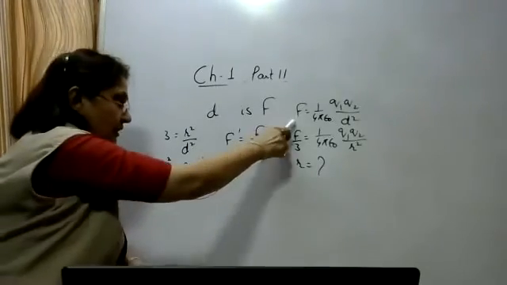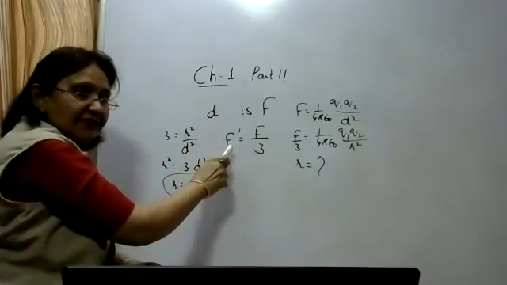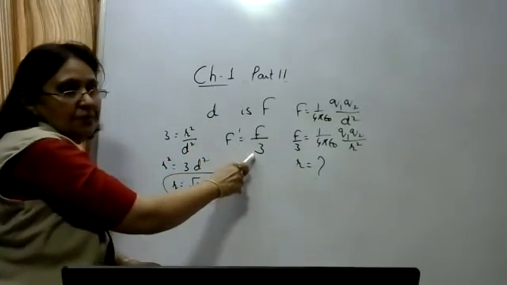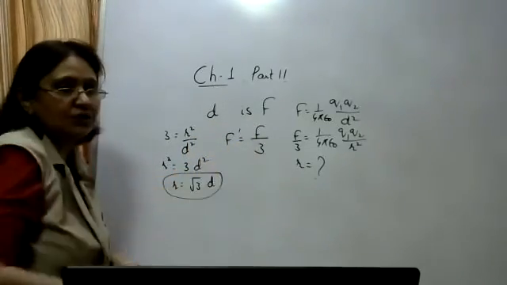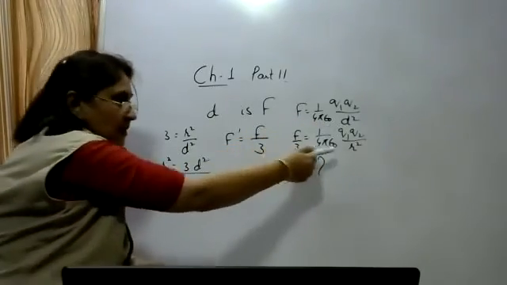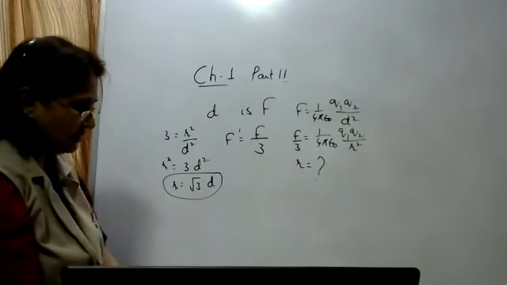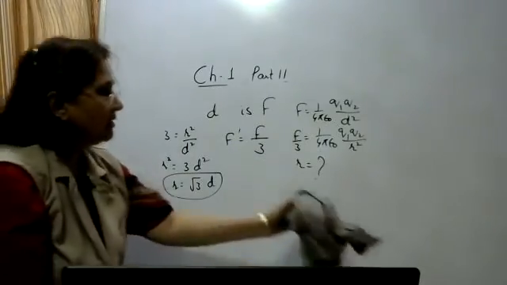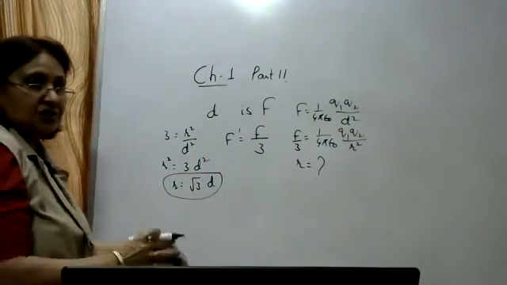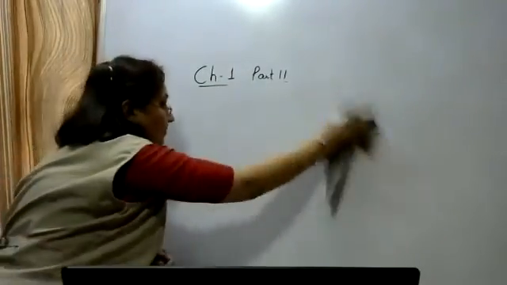So in the question it is given that when they are placed at d distance, the force is F. At what distance they should be placed in the same medium so that the force is F by 3? This R has to be determined. Divide the two equations and you will get this R. Okay, one more question here we'll discuss based on electrostatic force.